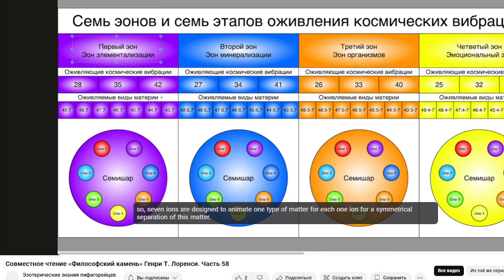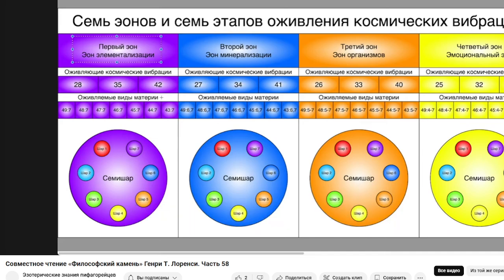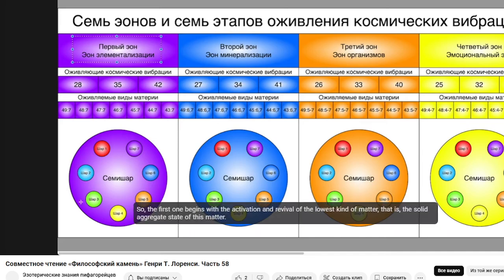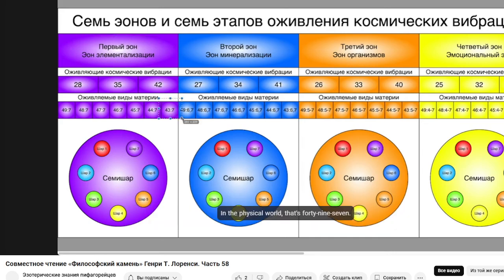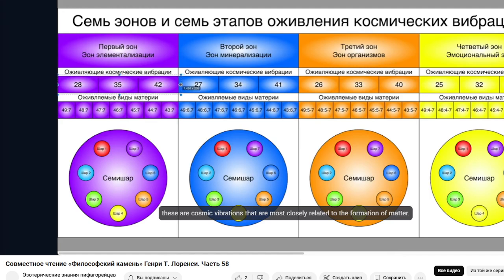So, 7 ions are designed to animate one type of matter for each 1 ion for a symmetrical separation of this matter. So, the first one begins with the activation and revival of the lowest kind of matter. That is, the solid aggregate state of this matter. In the physical world, that's 49.7. Well, these types of energy, therefore, were the most dominant. So these vibrations are the strongest. The cosmic energies we received came from worlds 42, 35, and 28. These are cosmic vibrations that are most closely related to the formation of matter.